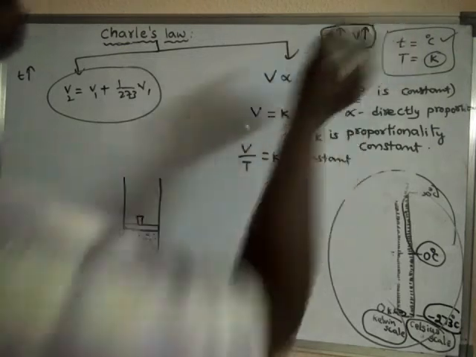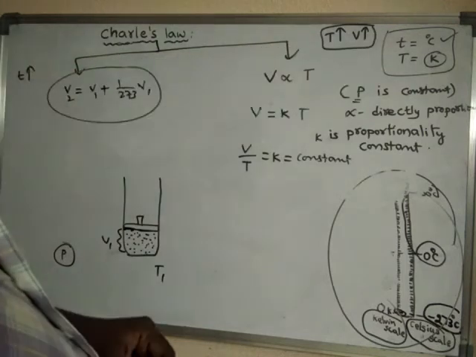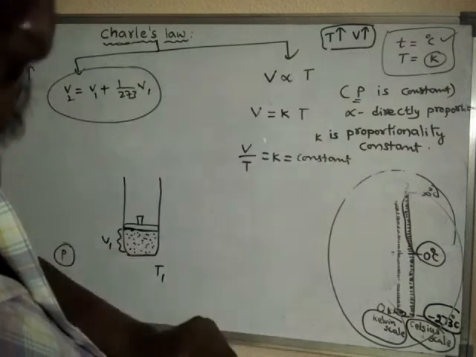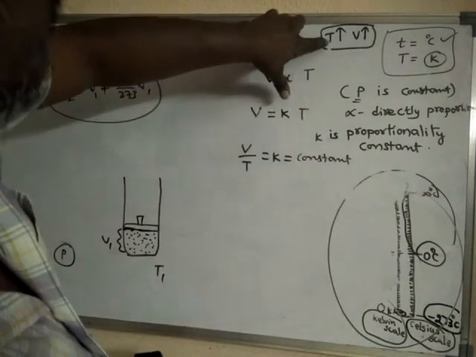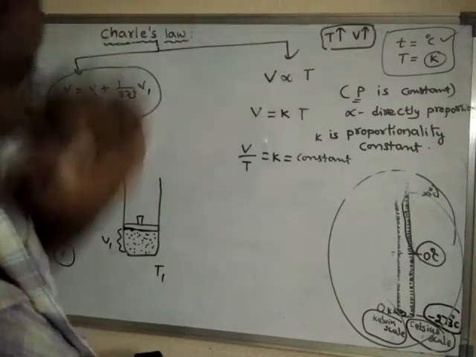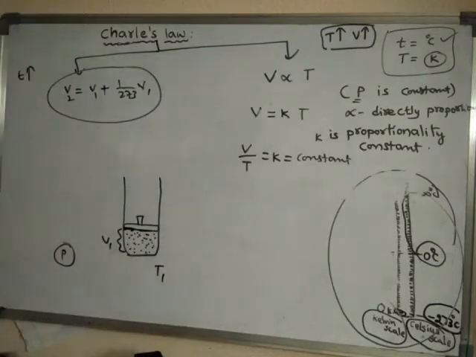That means these two are directly related to each other. When two things are directly related, if the value of one increases, then automatically the value of the other also will increase.